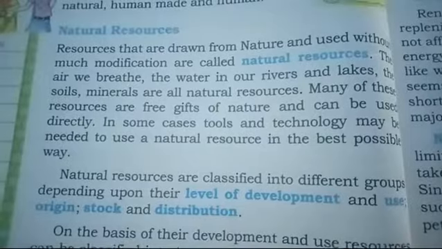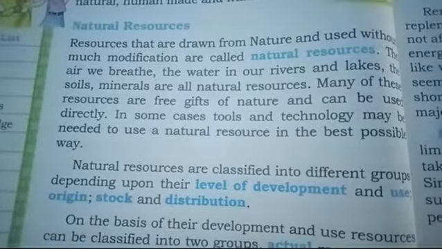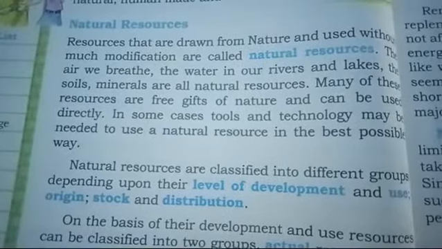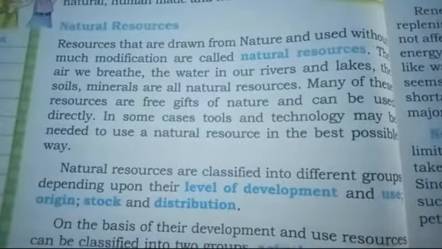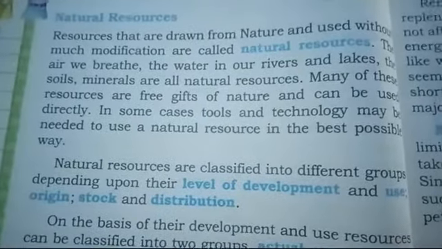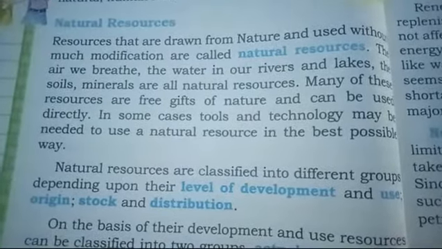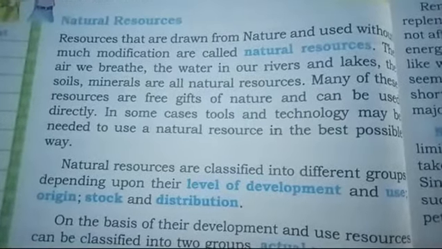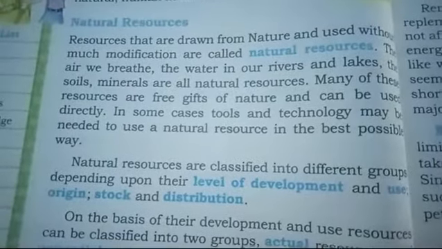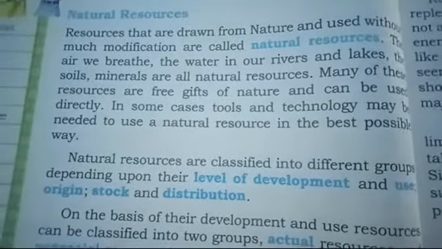Like, beta, in nature we have soil, water, air, rivers, lakes, trees, plants, and animals, and we get everything for our livelihood from nature.